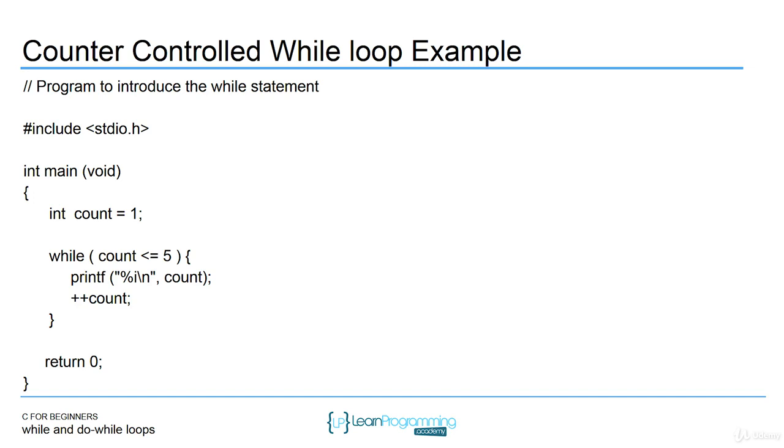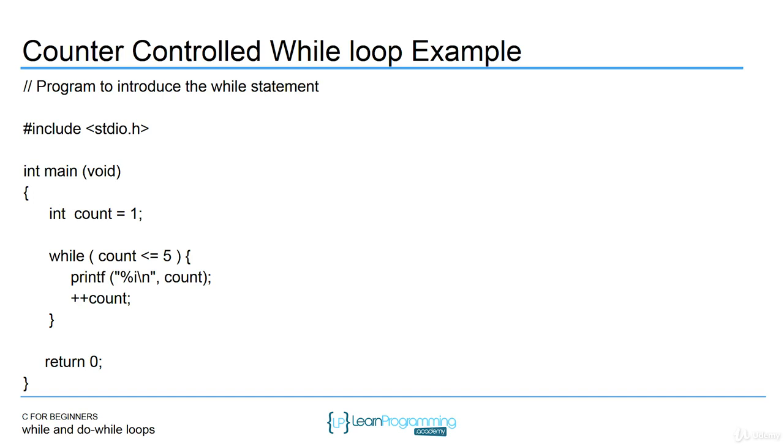So in this example, we have int count equals 0. This is the loop control variable. This is outside the while loop statement. If you were using a for statement, this would go inside the for loop before the first semicolon. That's where you initialize the loop control variable. Then you have the while keyword, and you have inside the parentheses the Boolean expression. This would be equivalent to the for loop's second statement, right before the second semicolon. So this is what you check for true or false. And if it's true, you enter the body of the loop.